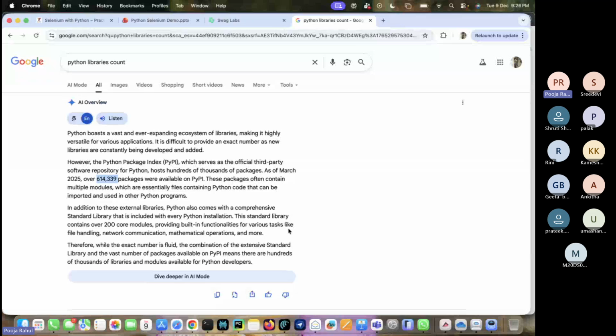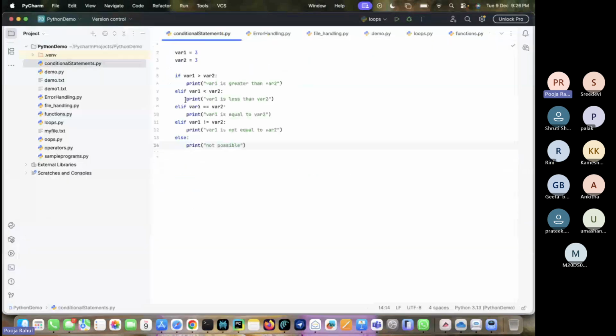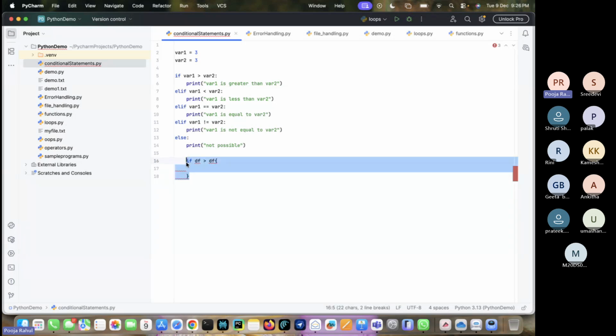Let me show you an if condition or a loop so that you get some understanding. In Java, for an if condition you have to write it like this and open brackets like this. In Python, it is not like that.